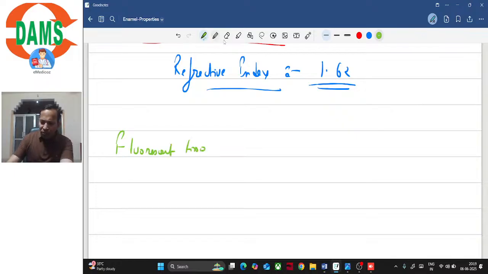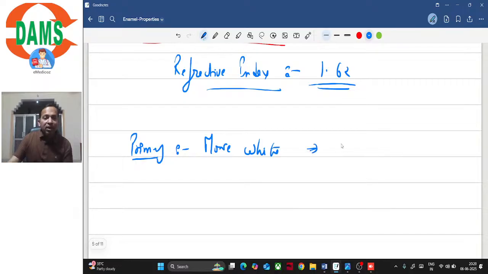But before we go to the fluorescent tissue, I would also like to tell you about the color of the primary tooth, right? There might be some difference between the color of the primary and the permanent tooth, and you must have experienced that the primary dentition appears a bit whiter as compared to the permanent dentition, isn't it? So why does that happen?